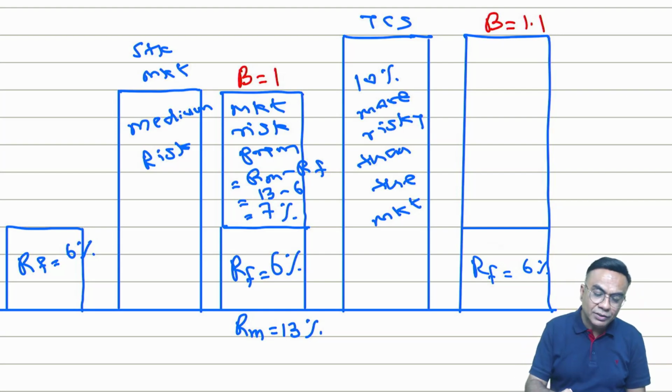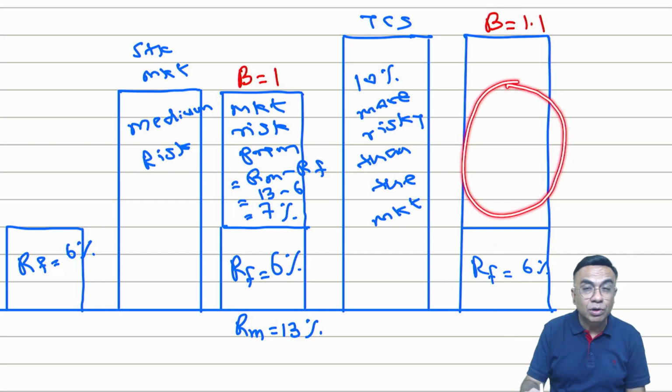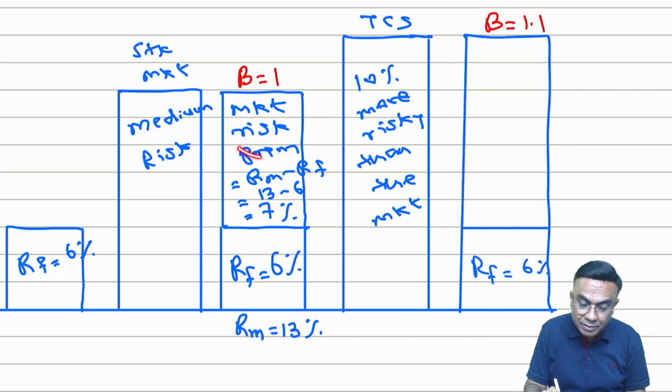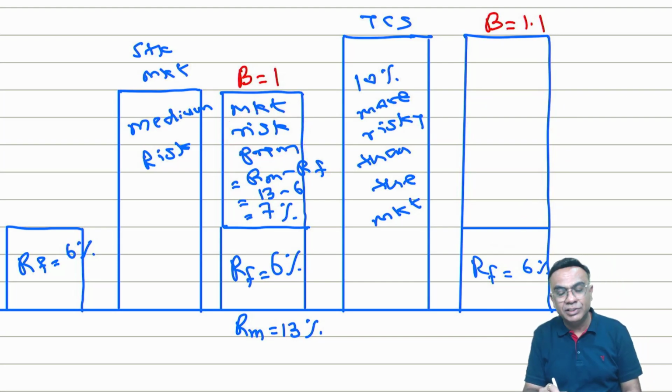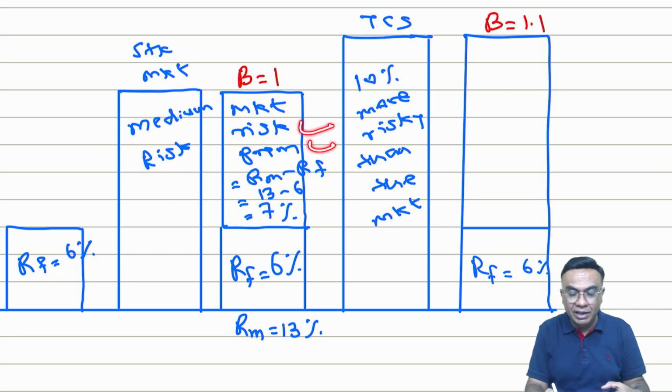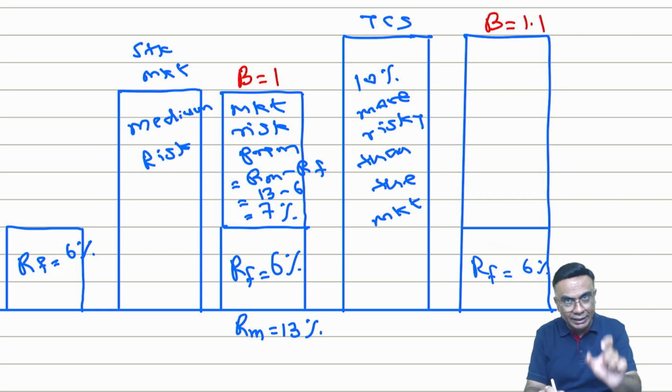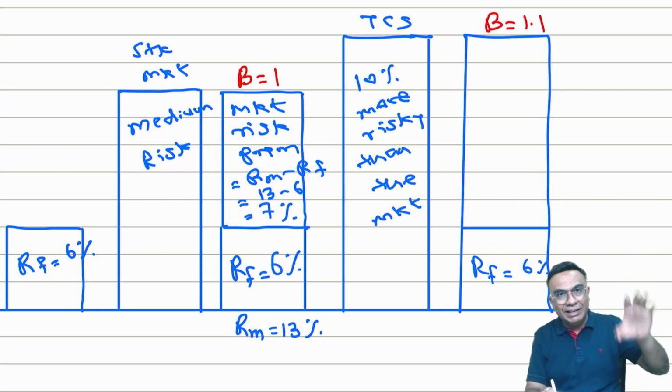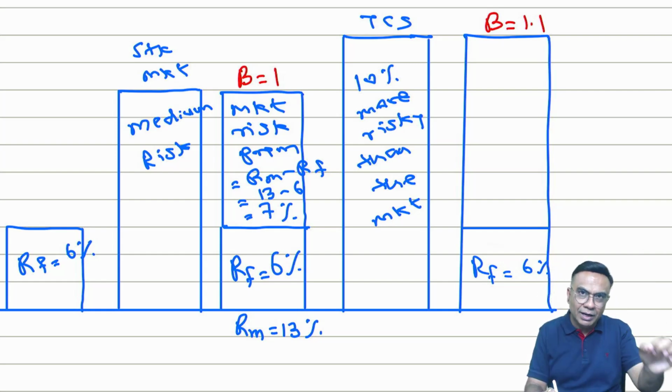But because this is 10% more risky, I should get a higher premium. What is this risk premium? It's a premium, extra, you are getting because you are taking risk by investing in the market. Market risk premium is the extra return which you are getting because you are taking risk by entering the market.